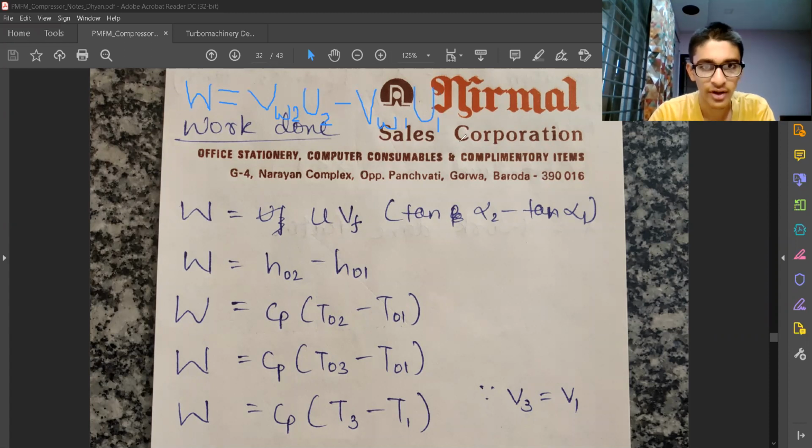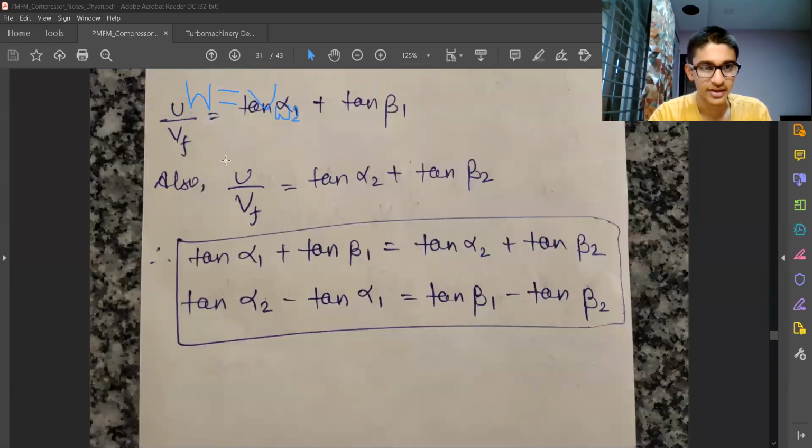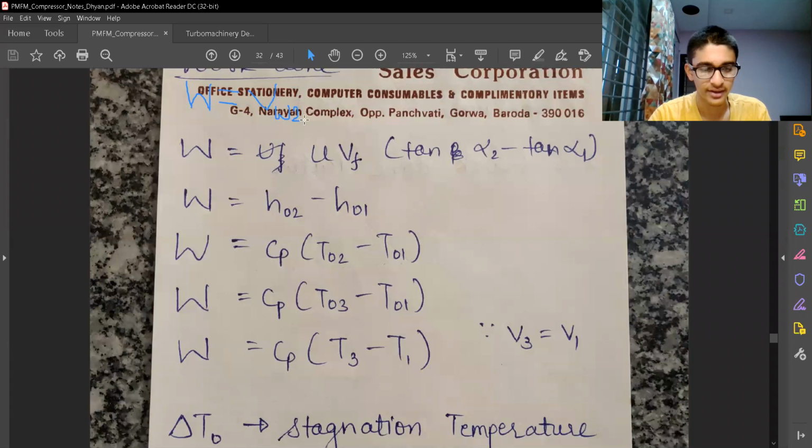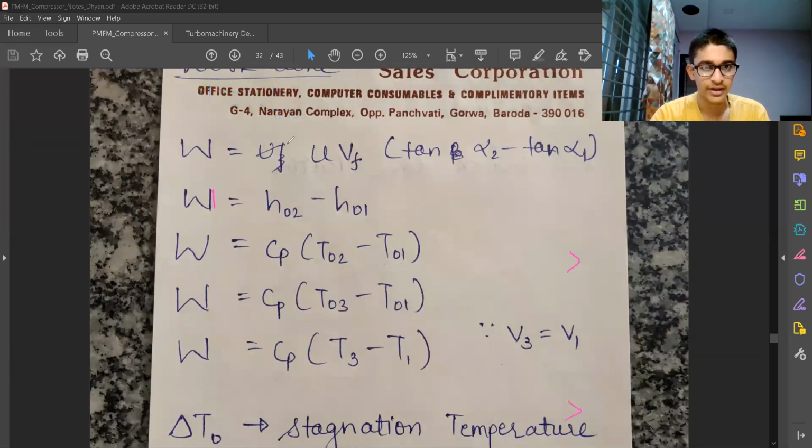Over here, U is going to be the same, so we can take out the factor U outside, and VW2 minus VW1 is coming from this, because we have seen that earlier. You must remember, we have seen VW can be written in terms of these angles. So you can use those things and write. So we have one of the expressions for work done.